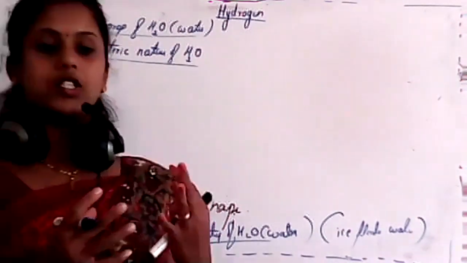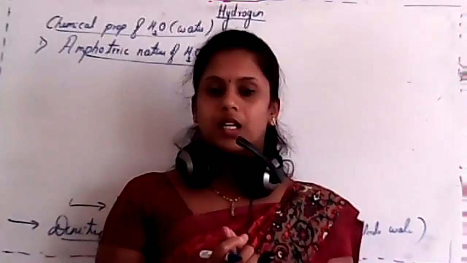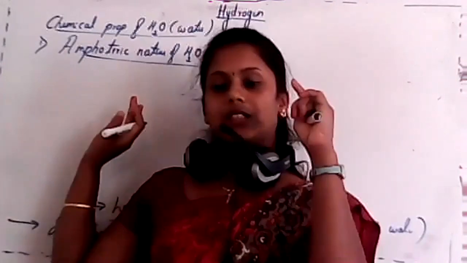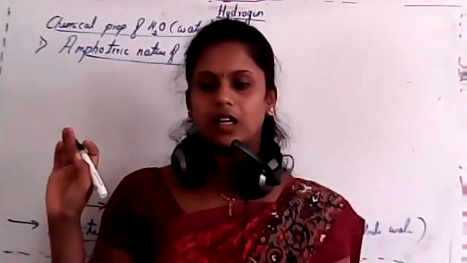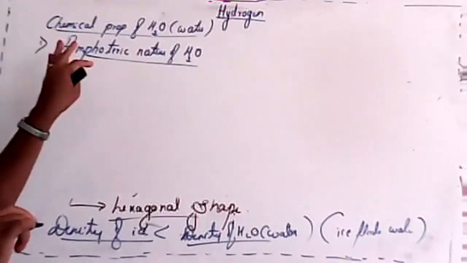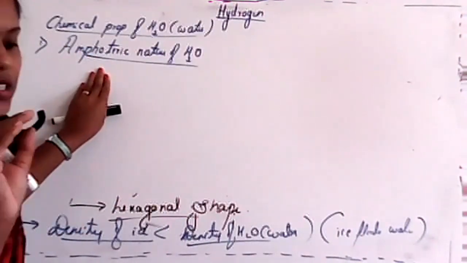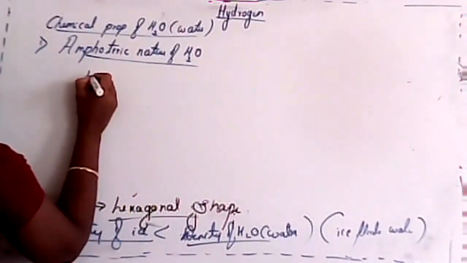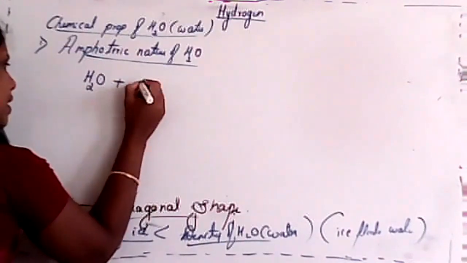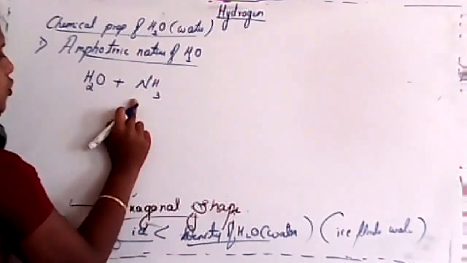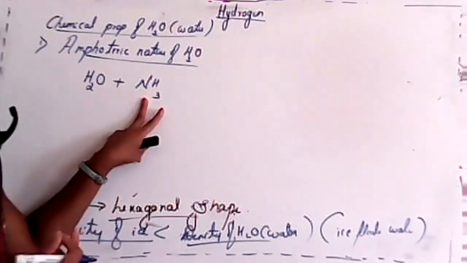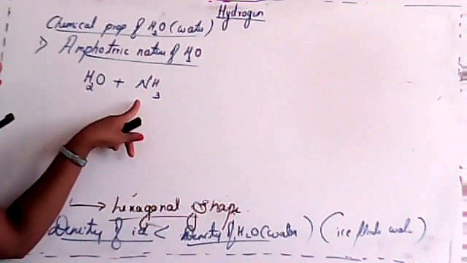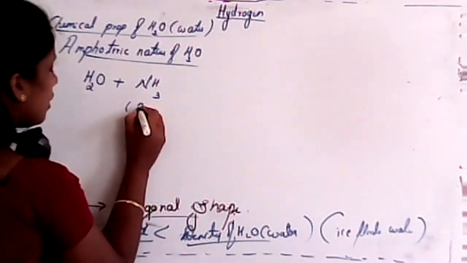What do you mean by amphoteric nature, student? Any substance, or water, which can act as both an acid as well as a base, isn't it? So see, here I'll consider some examples and just try to answer me, okay? Which one is acid, which one is base? See, I'll consider the first one, water reacts with NH3. Then just tell me, is NH3 an acid or a base? Ammonia is an acid or a base? It is a base. Why is it a base?